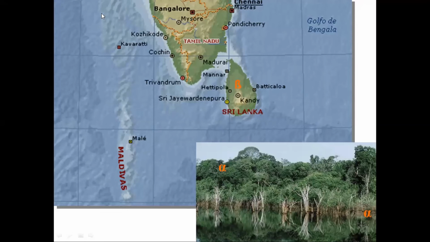When you consider the whole South Asia, we can consider the alpha. For an example, we are considering the Western Ghats of India and Sri Lanka. So then Western Ghats of India and Sri Lanka can be gamma. So only Sri Lanka we can consider the beta, and then that particular ecosystem we can consider as the alpha, right?